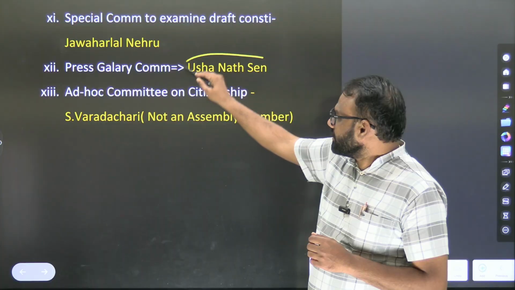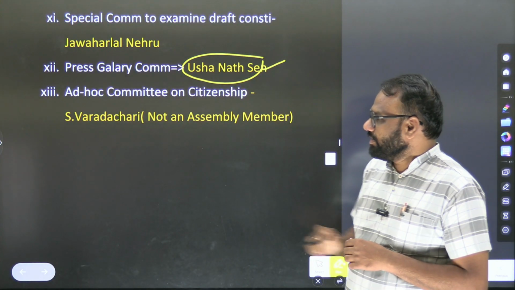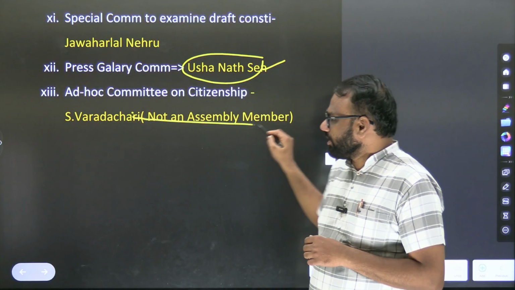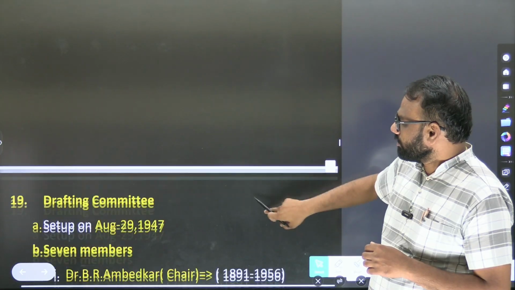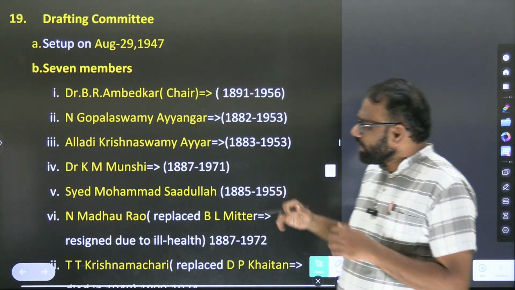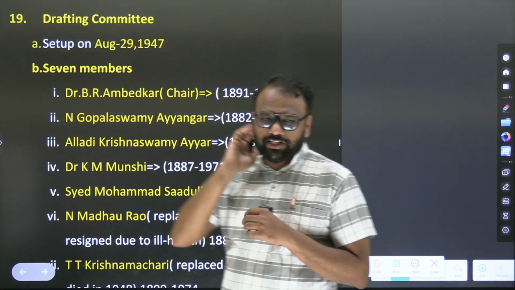Next, Usha Nath Sen, part of the Constituent Assembly. Varadachari repeated, not part of Constituent Assembly. Not part of Constituent Assembly. So will you be able to recall the important personalities who are part of the Constituent Assembly?